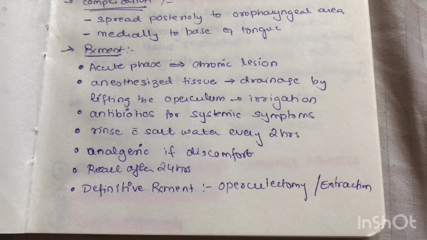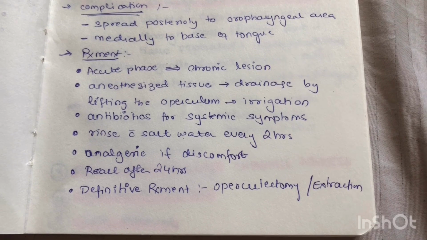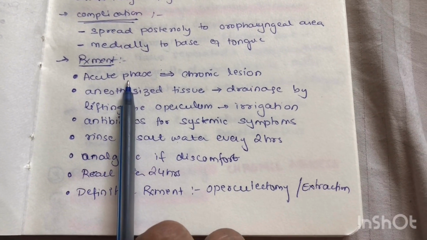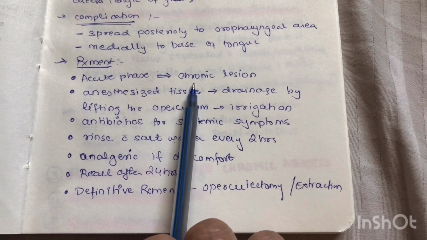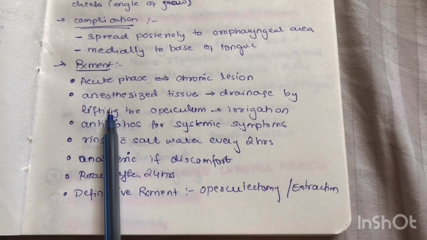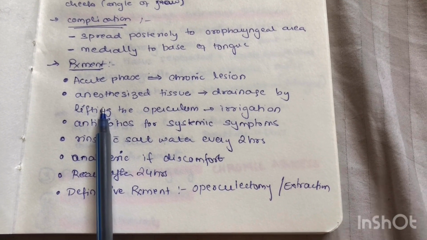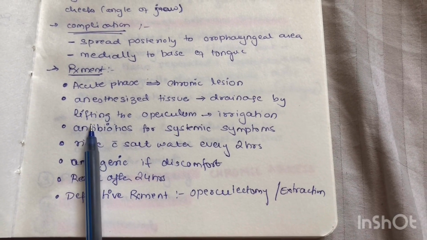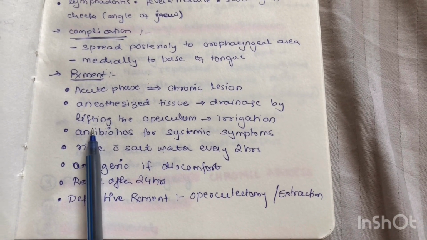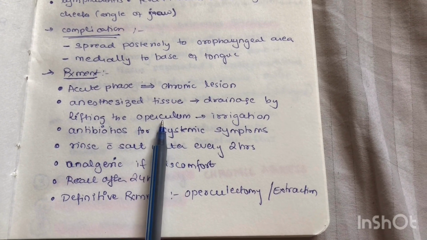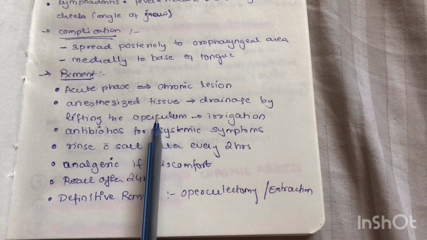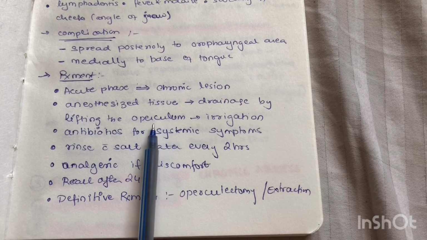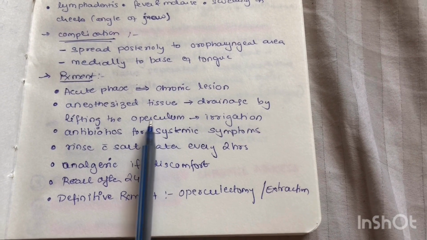Coming to the treatment of pericoronal abscess, it is divided into treatment of the acute phase, followed by treatment of the chronic lesion. Anesthesia is given to the tissue so that the patient is absolutely comfortable. Drainage is established by lifting the operculum using either a probe or a curette. The area is irrigated so that whatever food particles and bacteria have accumulated under the operculum are completely flushed out.